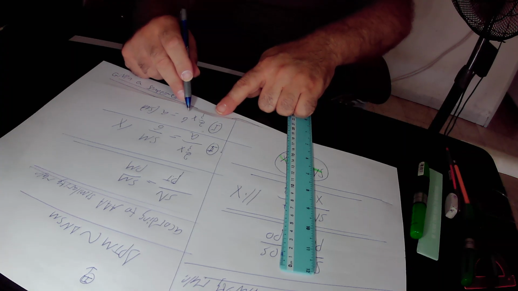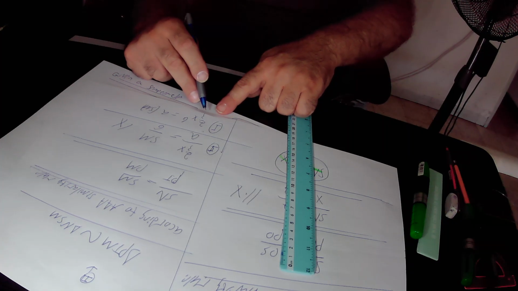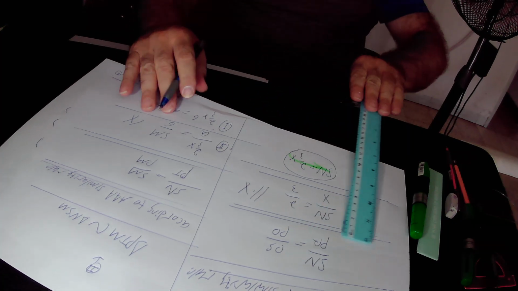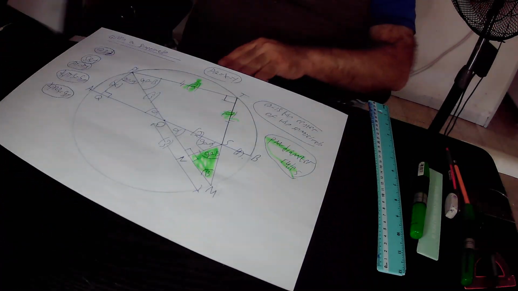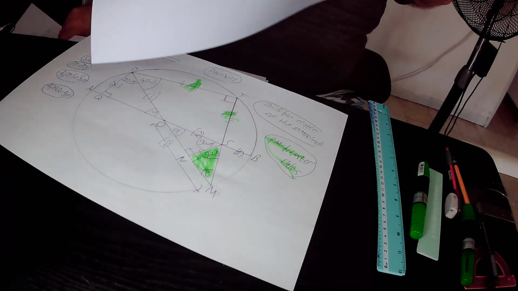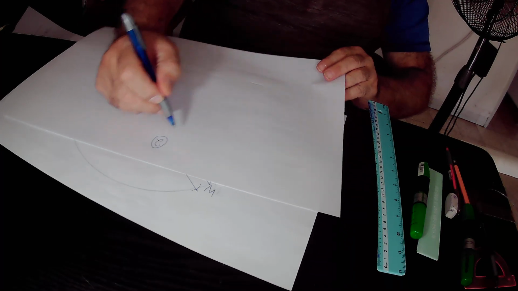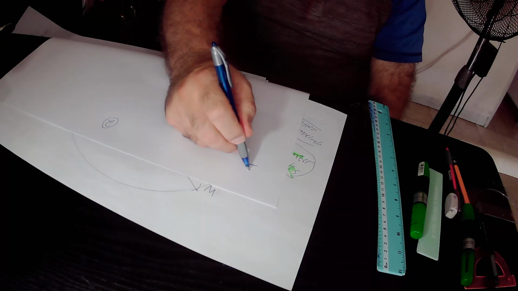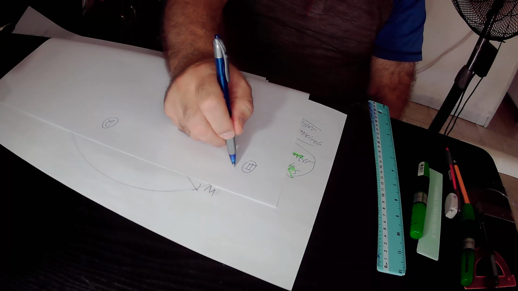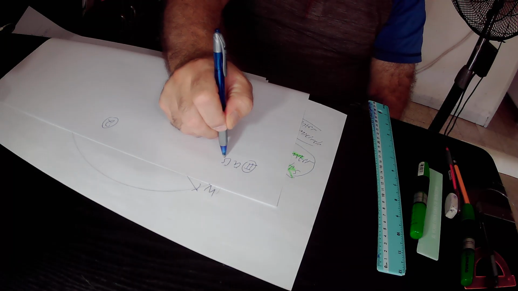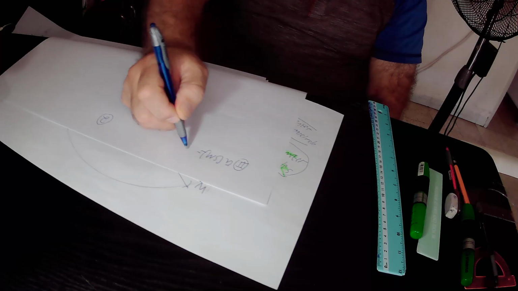So according to equation 1, a·SM equals 4x.